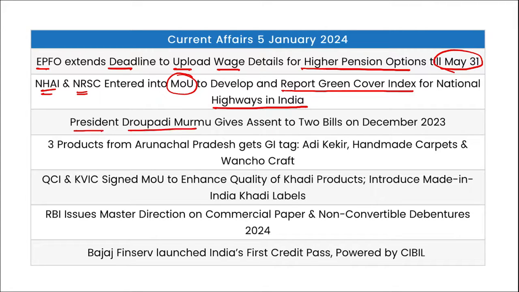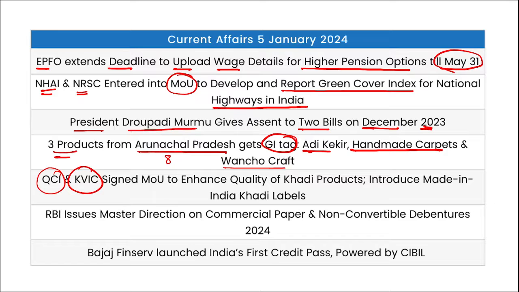President Draupadi Murmu ma'am gave assent to 2 bills in December 2023. Then 3 products from Arunachal Pradesh got GI tag, and the total number of products from Arunachal Pradesh that got GI tag is 8 now. Adi Kekri, Handmade Carpets, and Vancho Craft.